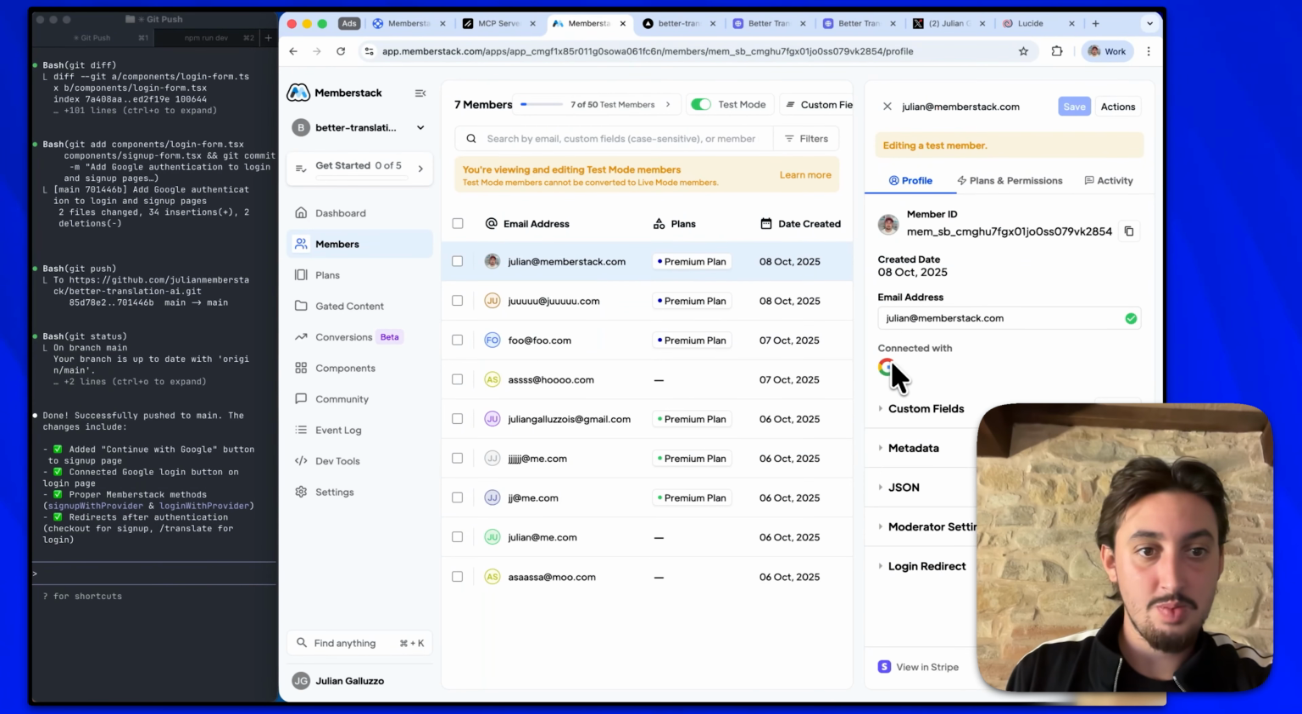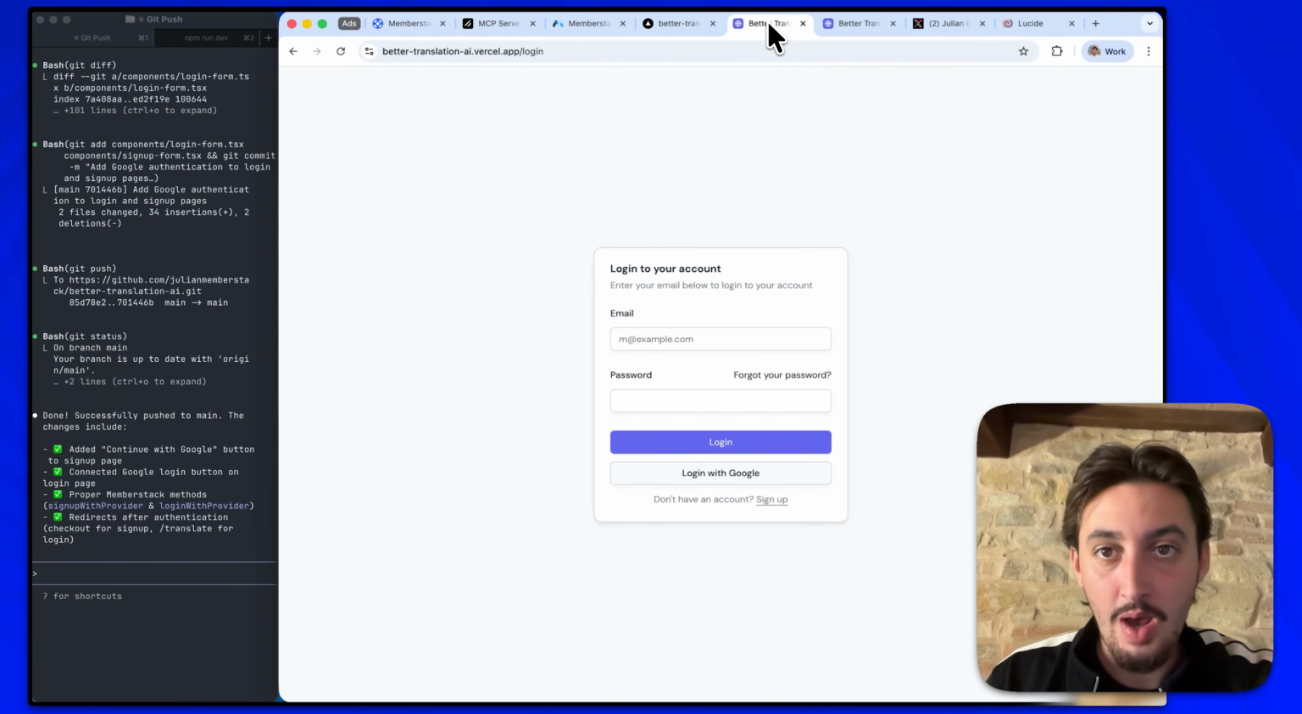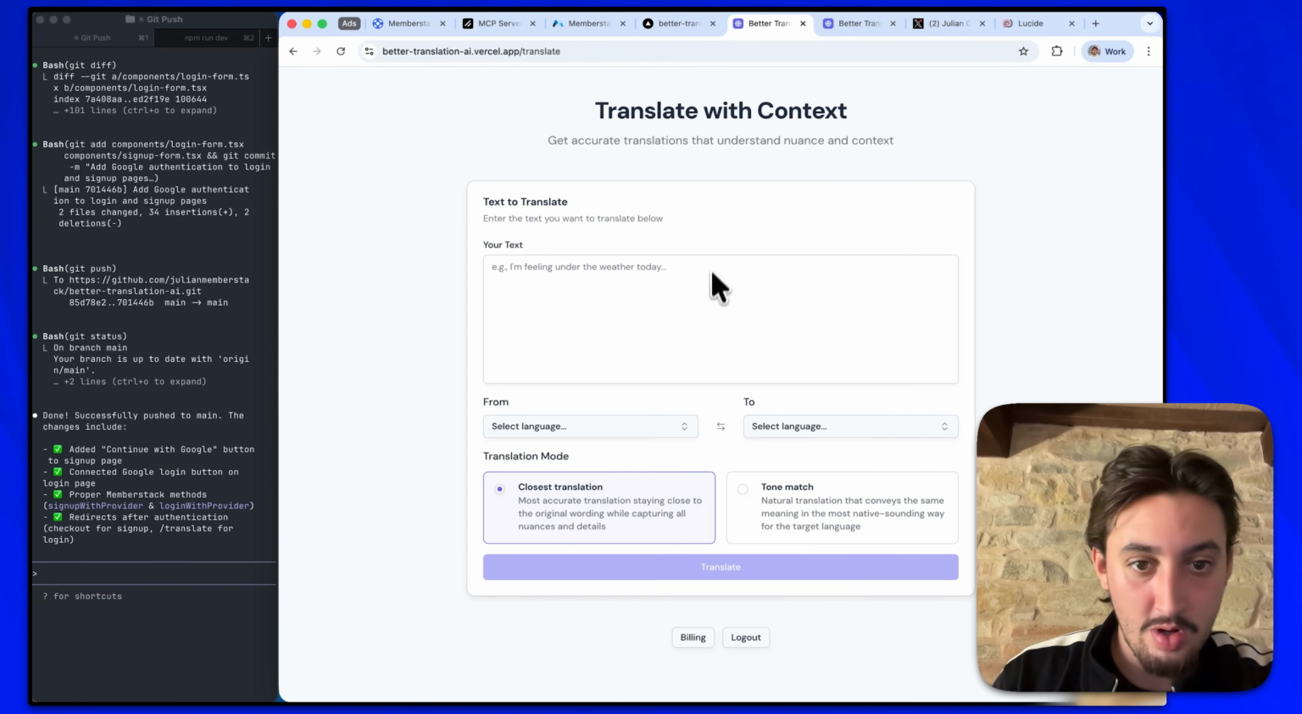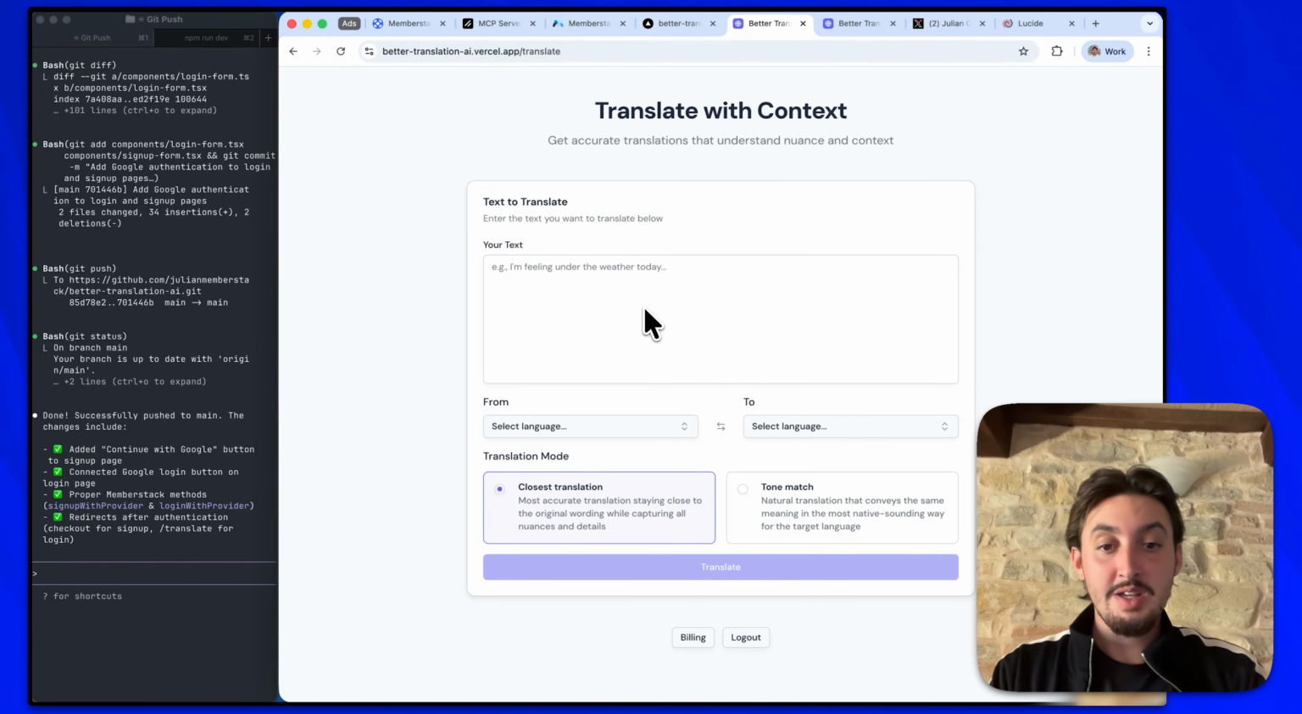So if I go ahead and click on this one, we can see it says connected with Google. So I'm going to try to log in with Google, and it worked. I only have one Google account. So there we go. As we can see, I'm logged in.